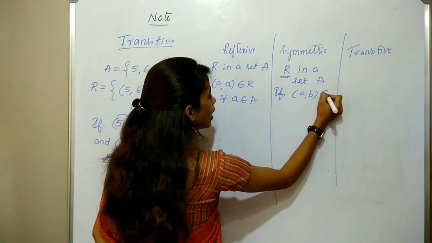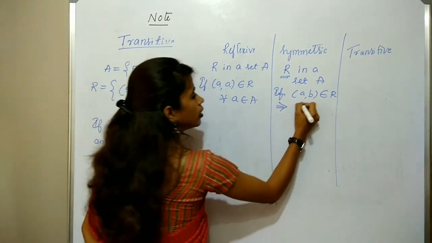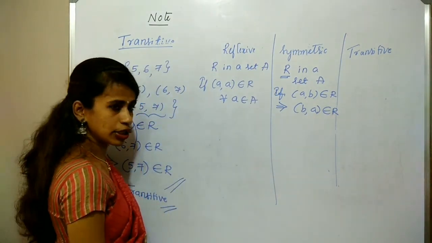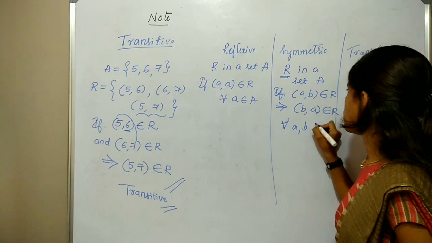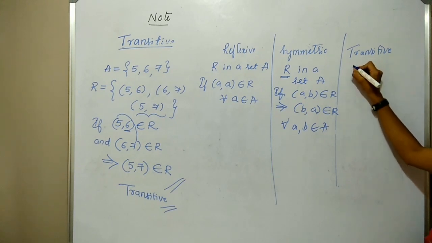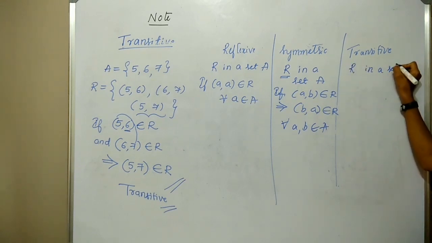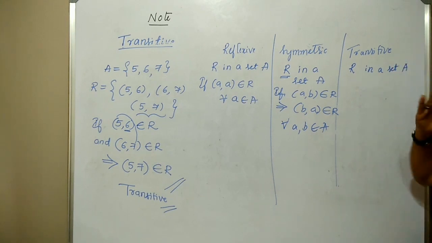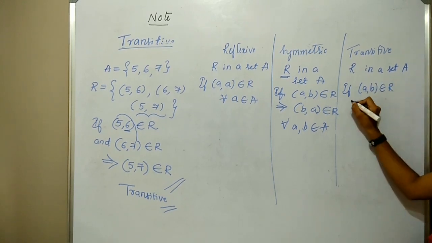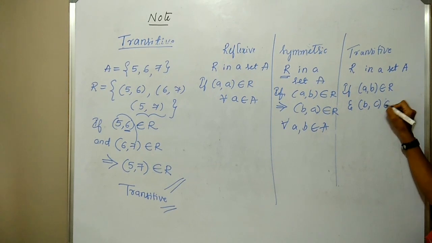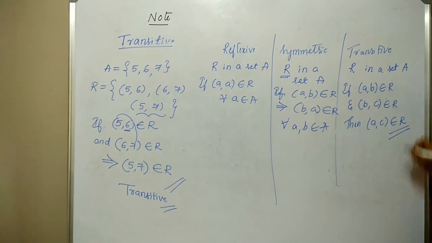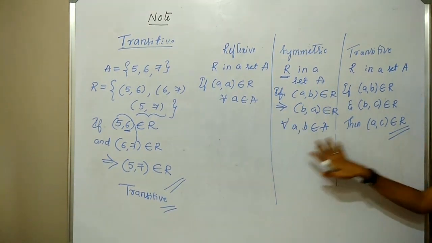If (A, B) belongs to R, this implies (B, A) must belong to R. Then we say that relation is symmetric, for all elements A, B belonging to the set A. Last, transitive: the relation R in the set A, that is the relation R from set A to A. Here the condition is: if (A, B) belongs to R and (B, C) belongs to R, then (A, C) must belong to R. Okay, so this is reflexive, symmetric and transitive.